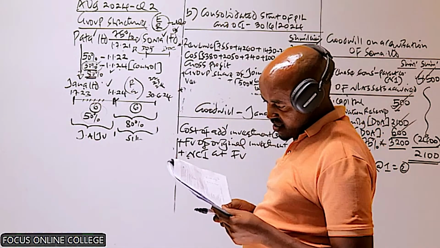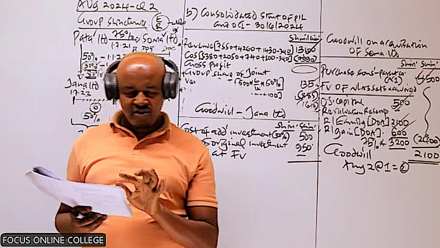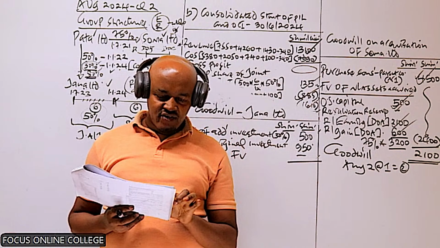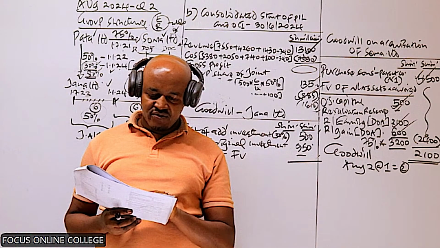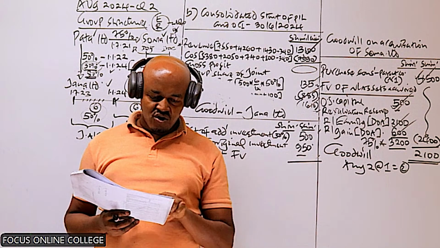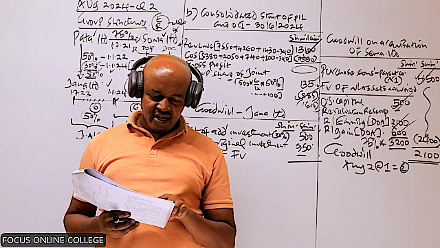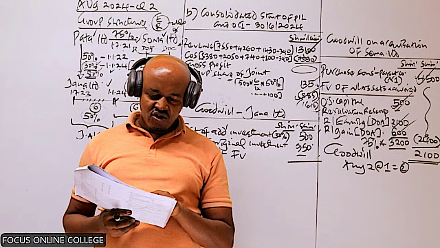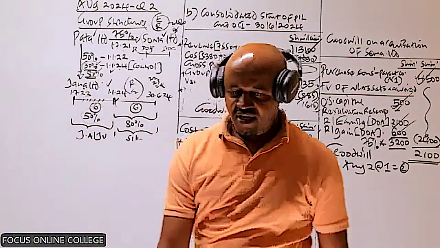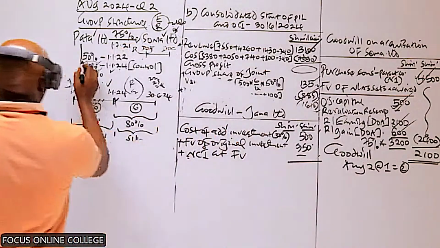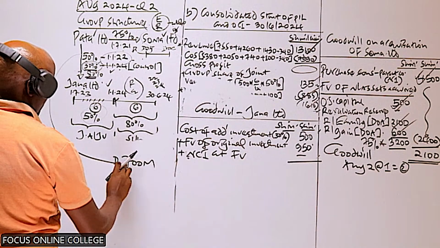Now, if you go back to the information given in note number 2, you're told on 1st January 2022, Pata Limited entered into a joint arrangement with another entity to establish a joint control over the net assets and operations of Jana. And Pata Limited acquired 50% of the ordinary shares of Jana for a cash consideration of 700 million. So this 50% shareholding, which was acquired back in 2022, was acquired at a cost of 700 million.